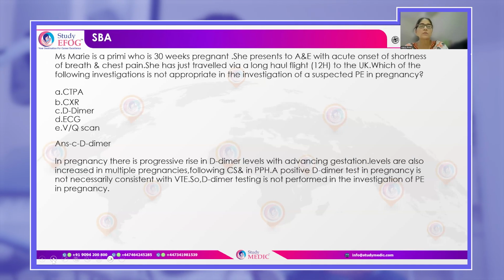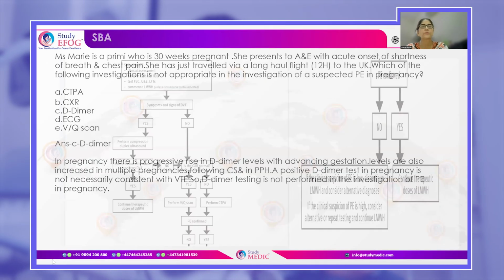Why? Because during pregnancy, as pregnancy advances, the levels of D-dimer rise, okay, as gestation advances. And therefore, they are not of much help in coming to a diagnosis of pulmonary embolism. Okay. So that is why D-dimer test is not done as a diagnostic test for pulmonary embolism.